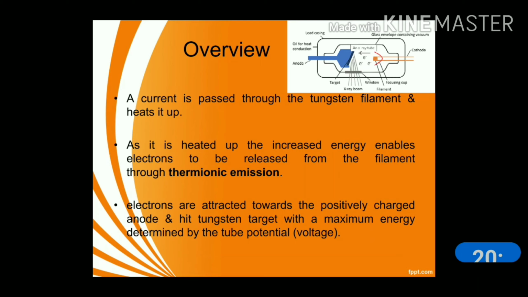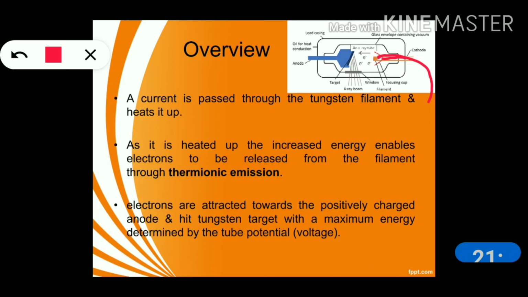Now you can see the overview. A current is passed through the tungsten filament and heats it up. So when the current passes through a tungsten filament, what will happen? The filament will heat up. When it is heated up, its increased energy enables the electrons to be released from the filament through the process of thermionic emission.